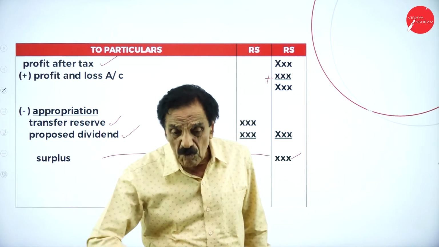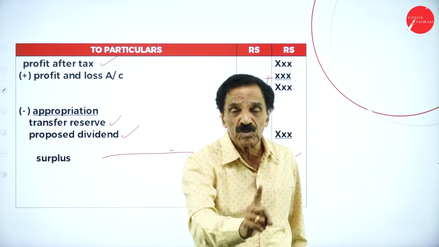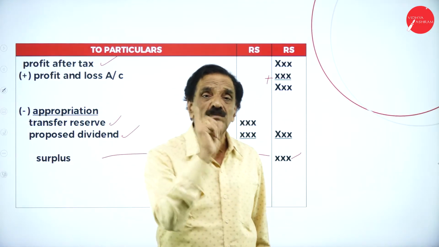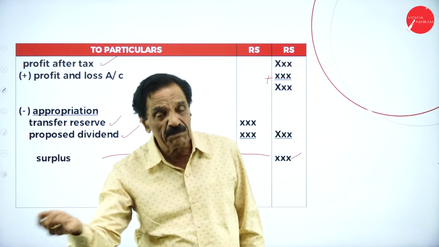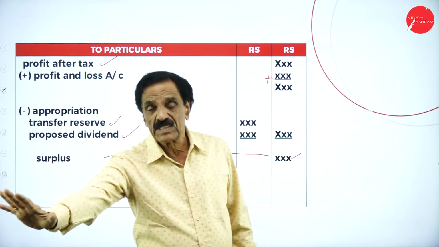Once you prepare that, you go with the schedules. Schedule number 1, share capital. Schedule number 2, reserve and surplus. Schedule number 3, secured loan, that is called debenture. Schedule number 4, unsecured loan. Schedule number 5, fixed asset.